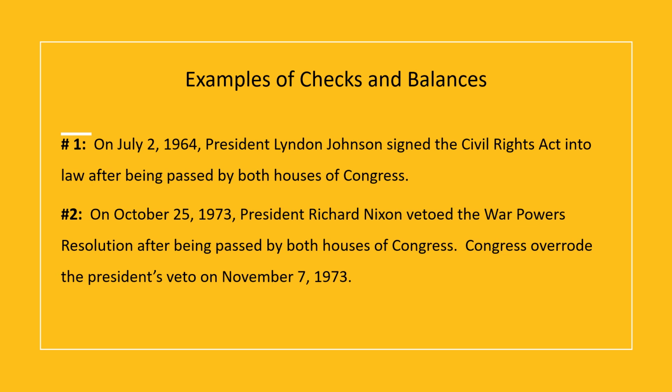The reason that this is an example of checks and balances is that the president cannot sign legislation unless that legislation has already been passed by both houses of Congress and then presented to the president. Once the president is presented with any bill that has passed both houses of Congress, then the president may decide to reject the bill, that's a veto, or the president may decide to sign the bill.